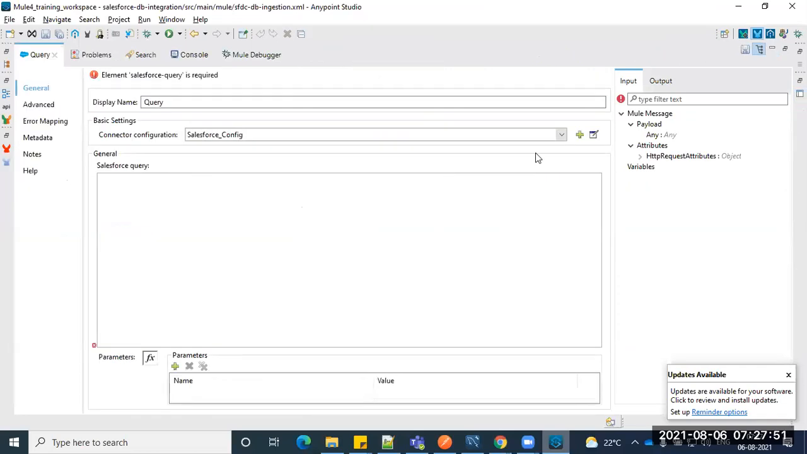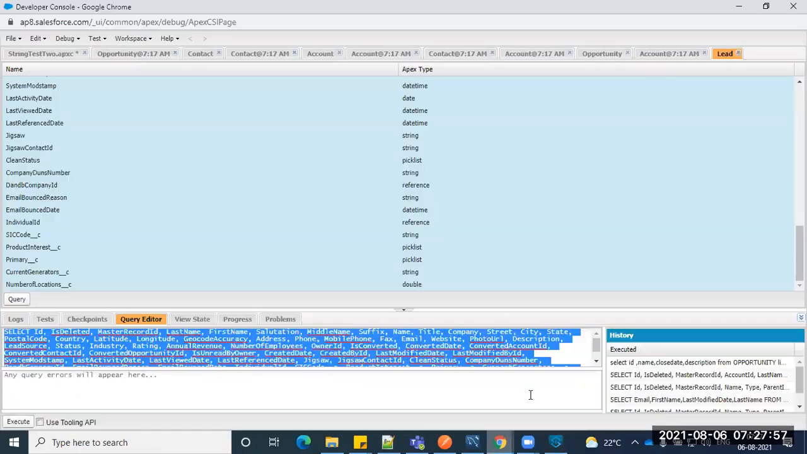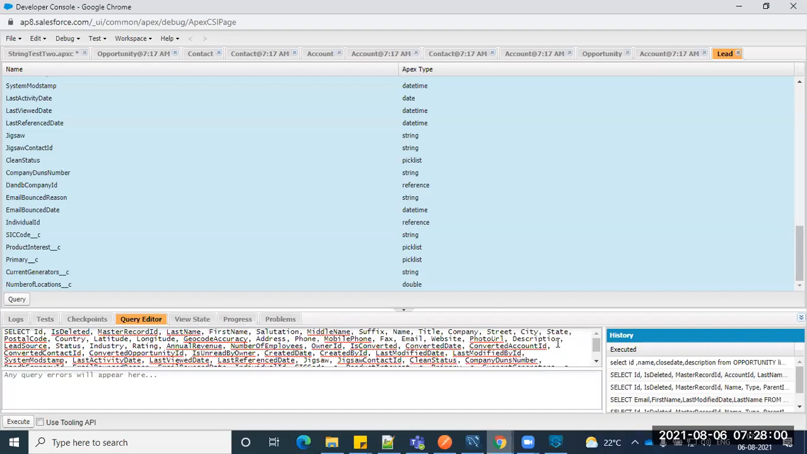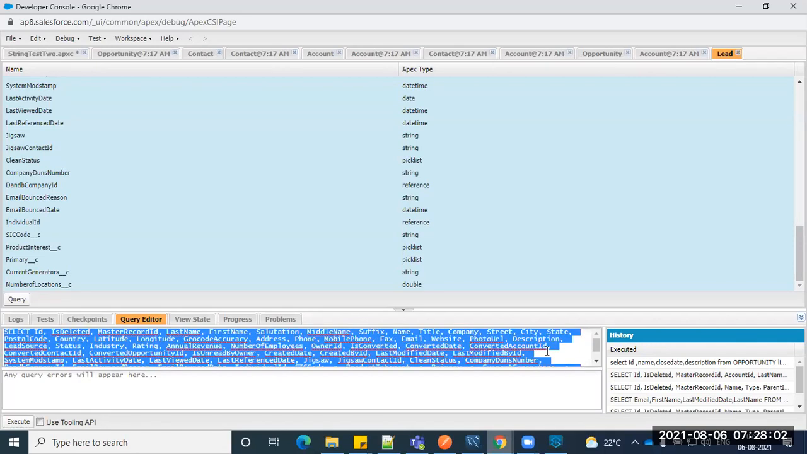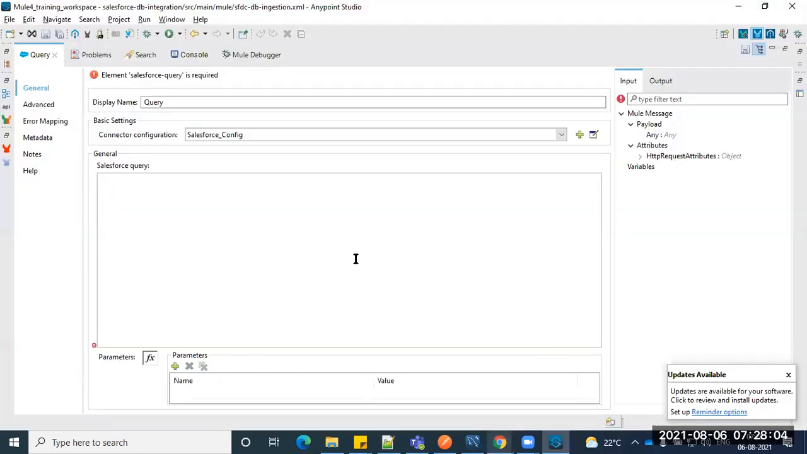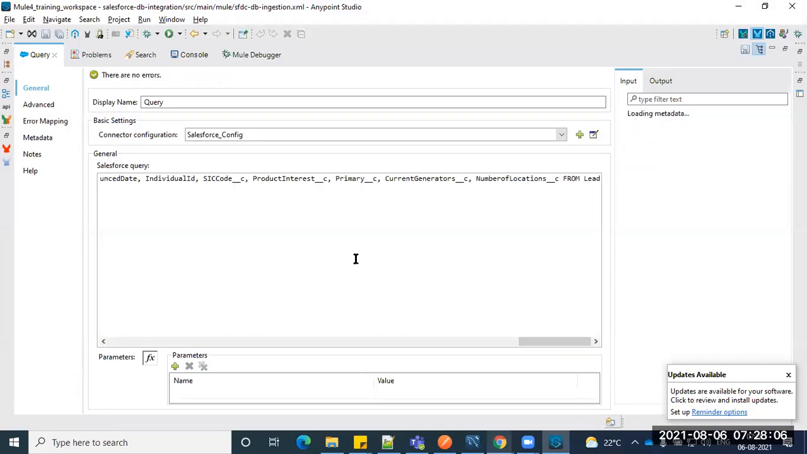Are you guys able to establish the connection? If yes, the next step is what you did previously. We prepared a query, so take that query. Wherever that Salesforce query is, just put it here. I captured that query from the developer console, and I can copy and paste it here.